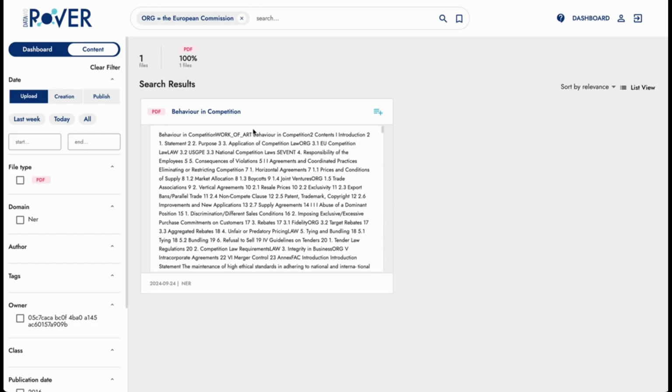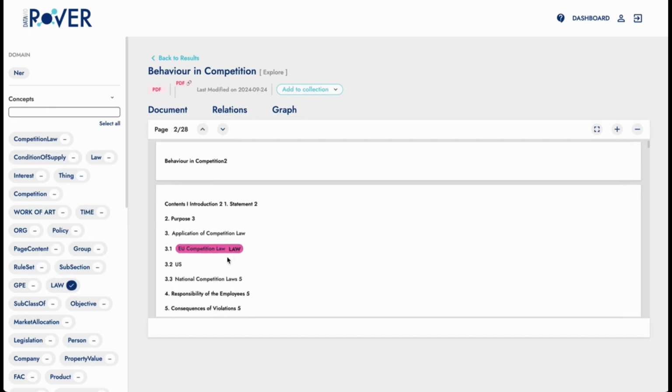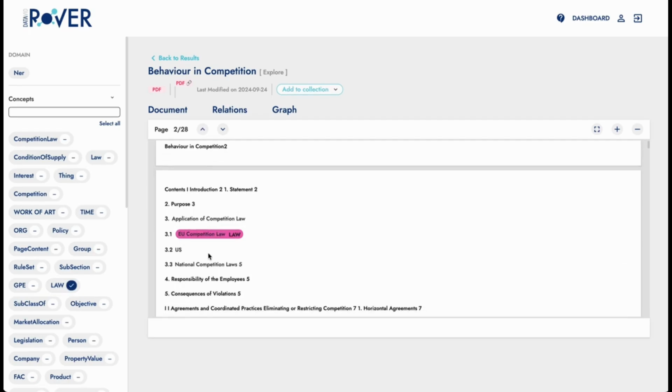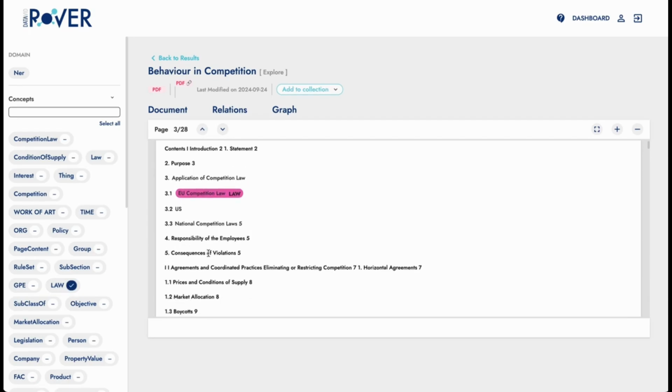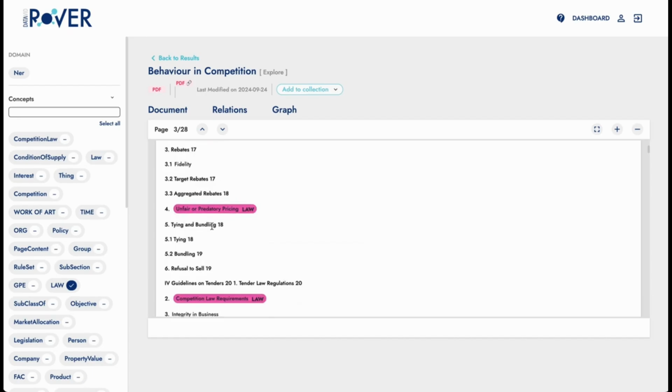If we want to look more in depth at this document's relationships with other concepts, we can go into this view, where we have all the identified concepts. By selecting, let's say, law concept, we will see highlighted in the document all of the mentions of that concept. So, EU competition law. If we scroll down, unfair or predatory pricing, so on and so forth.